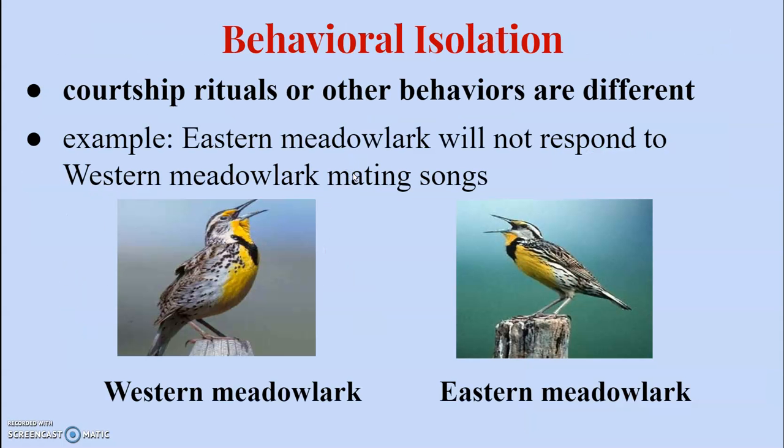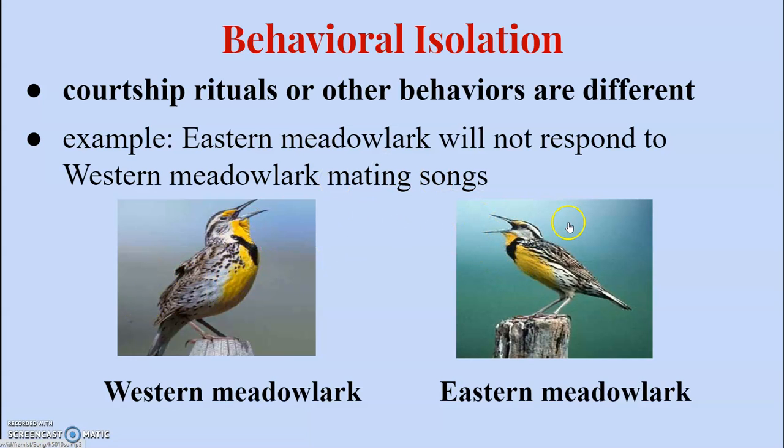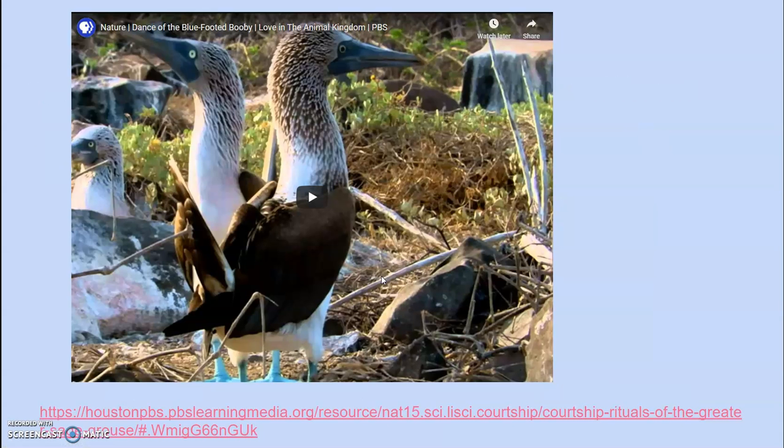So behavioral isolation means that the courtship rituals or other behaviors are different between the two organisms. An example is the eastern meadowlark will not respond to the western meadowlark mating songs. This is the western and this is the eastern. Since they will not respond to one another, they're not going to end up mating with one another. And so they're going to become more different over time, and that creates a new species, with two separate species.